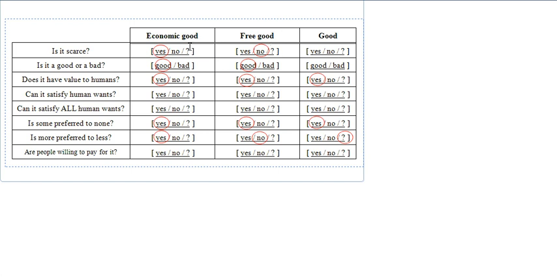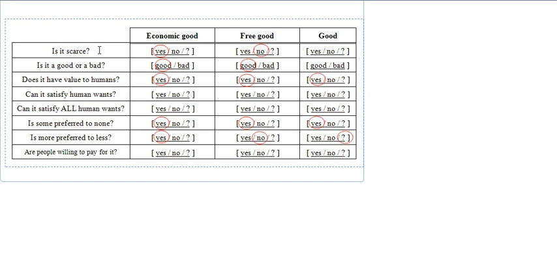If one of the answers is yes, another answer is no, then for good actually we can't tell. Okay, the answer should be uncertain. So if both of the answers here are yes, then for good we also have yes.